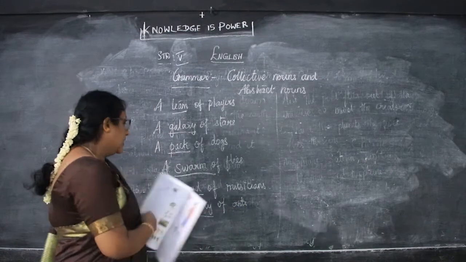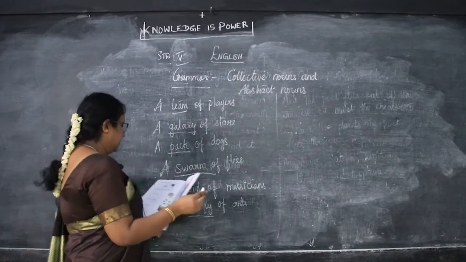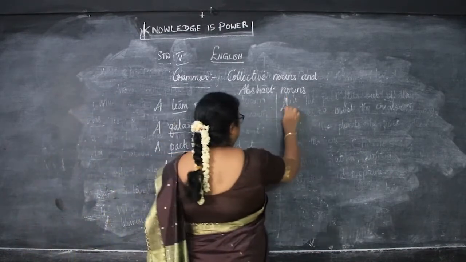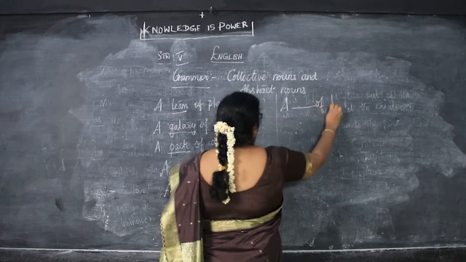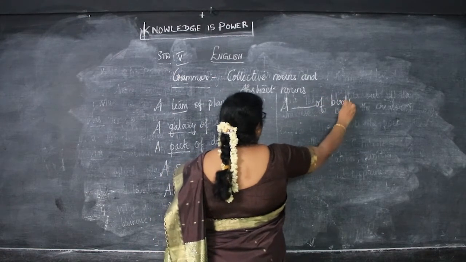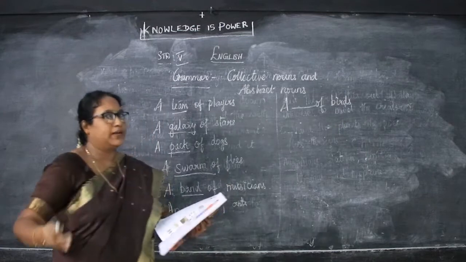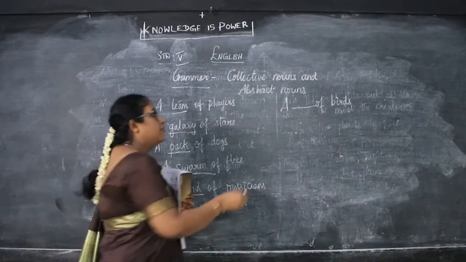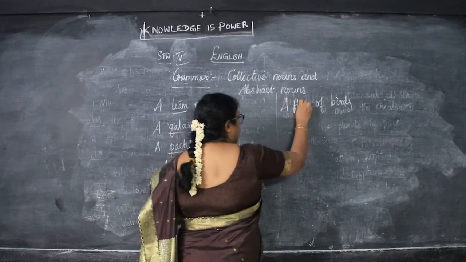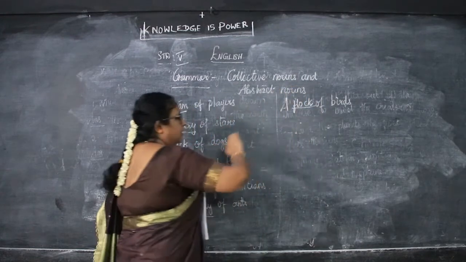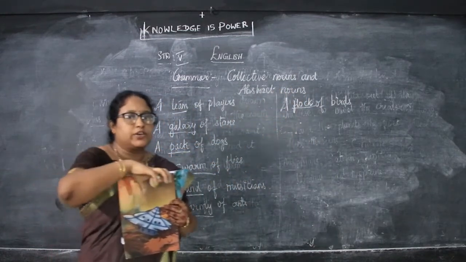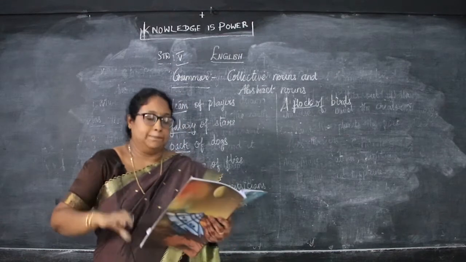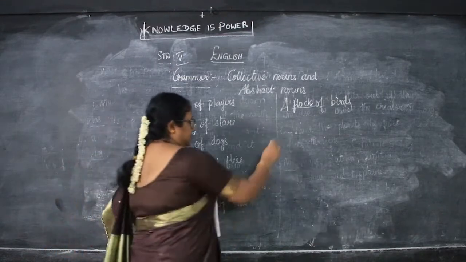Next is a dash of birds, it is given. What will be the collective noun for this? So many birds are flying. So that is a flock. What will you say? A flock of birds. So many birds are there in a group. So what do we call them? A flock of birds.